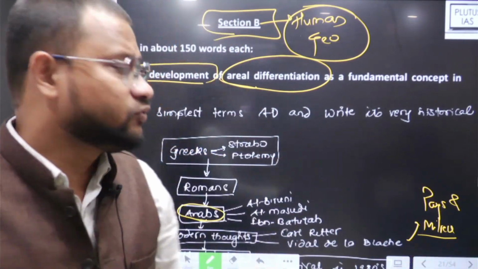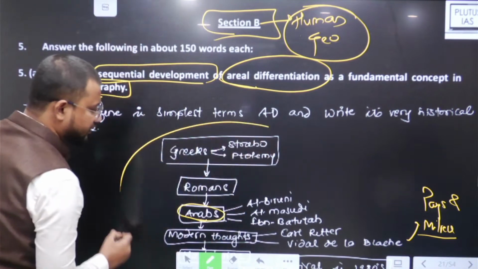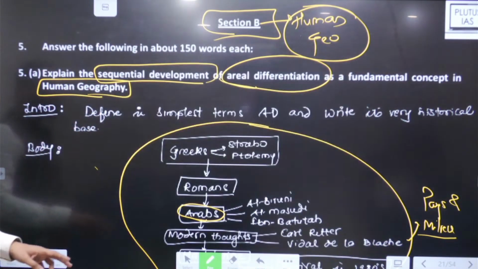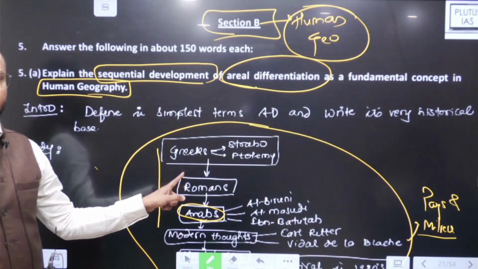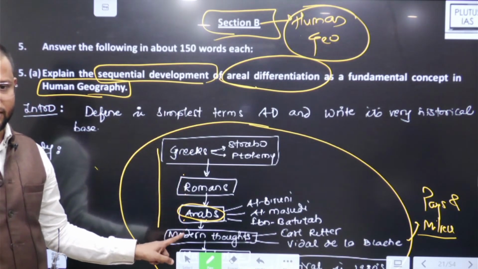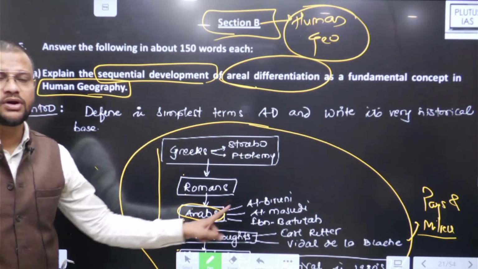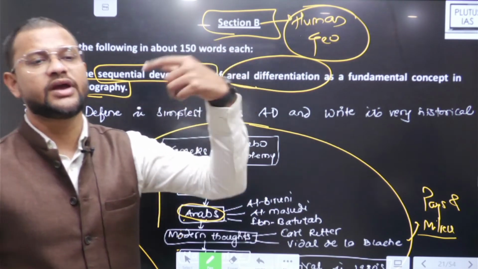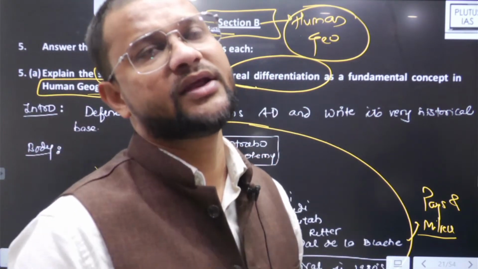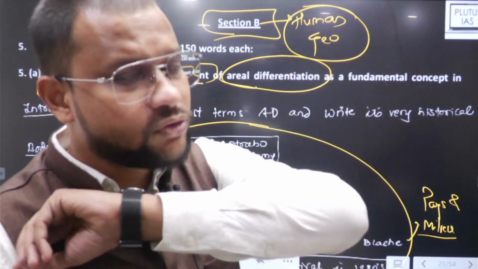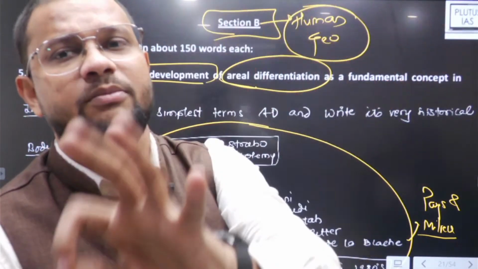Yes, and that is what you need to write in terms of a flow chart. This is what you have to draw in terms of a flow chart, starting from Greek, then Romans, then modern thoughts, then Hartshorne, and then the quantitative revolution and arrival again in the 1980s. Make the flow chart, explain it, and you will be getting the best possible marks for this question.